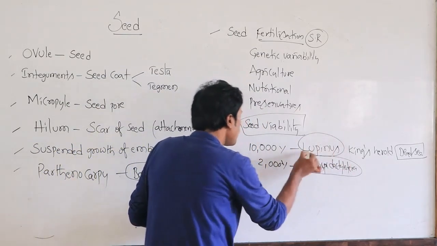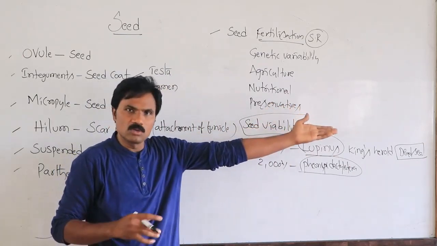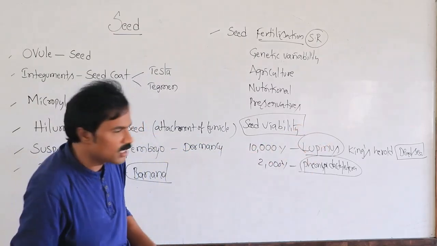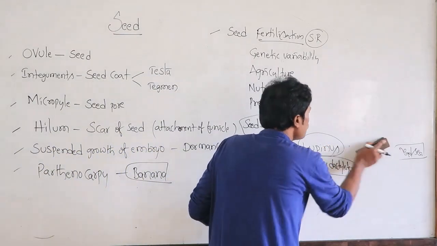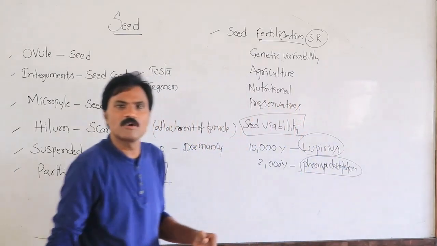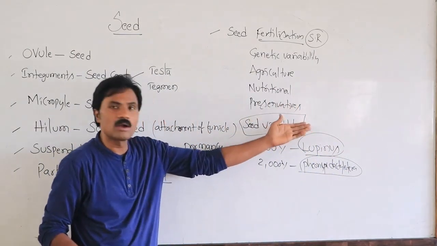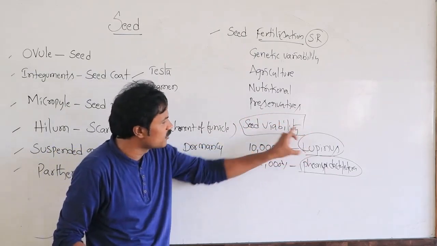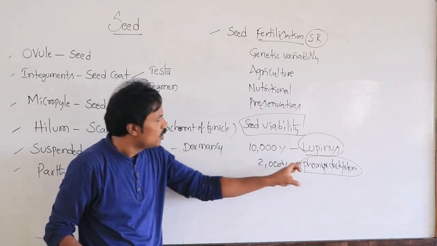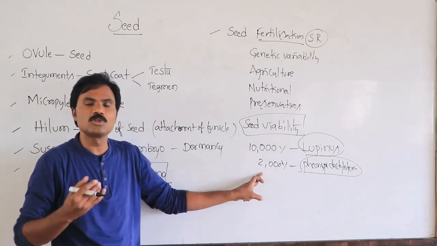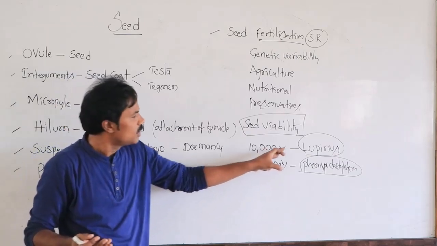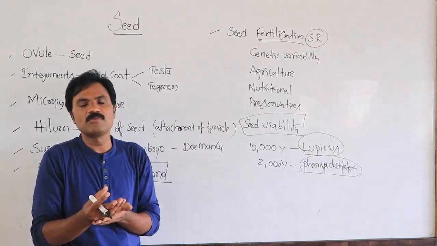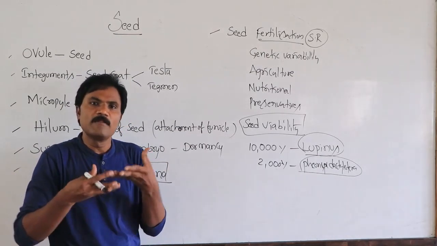Lupinus seed, what is it? 10,000. One was identified in the Arctic tundra region, another in the Dead Sea region, for various reasons. But this is important: which seed has 10,000 years of viability, and which has 2000 years. Phoenix 2000, Lupinus 10,000.